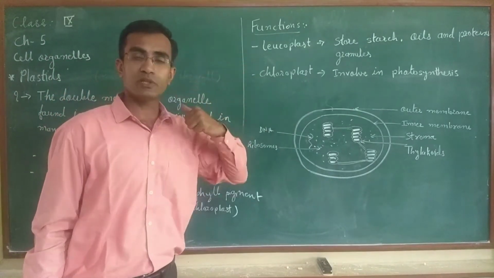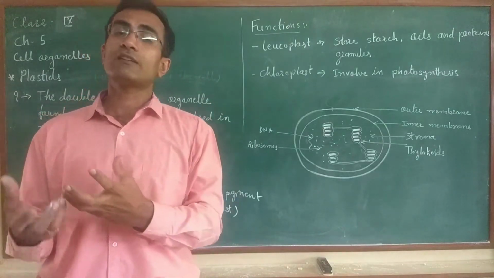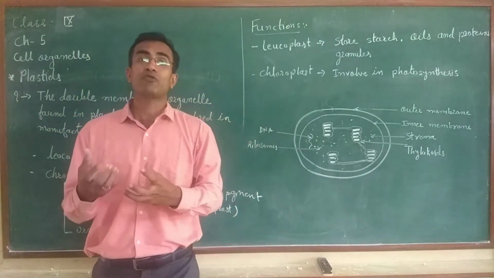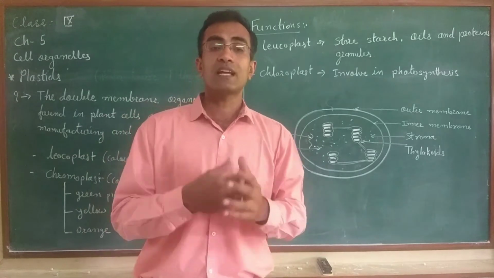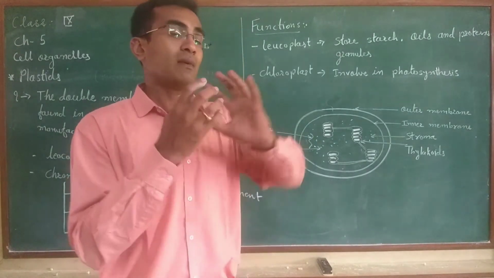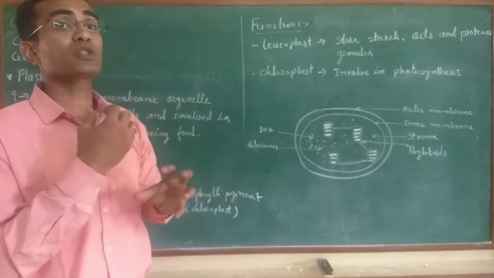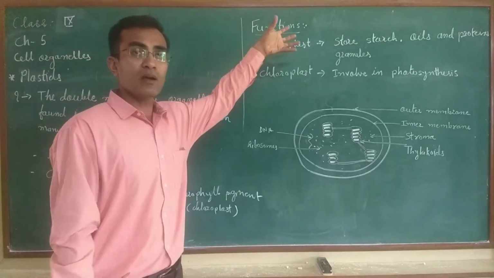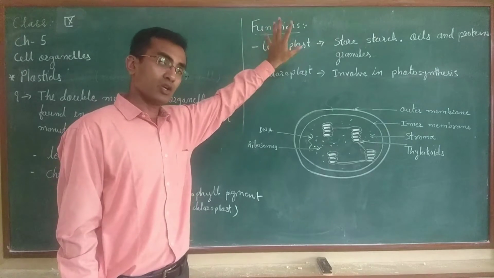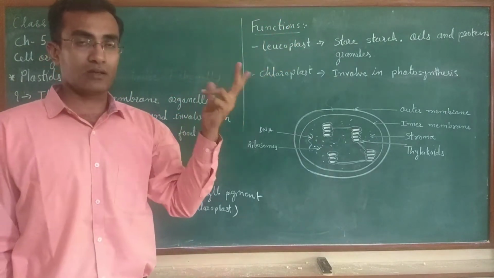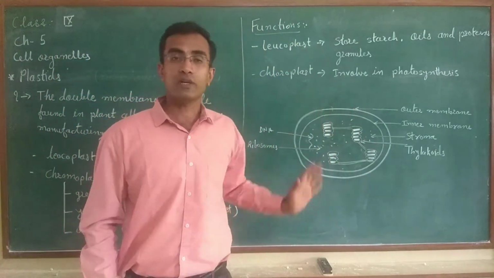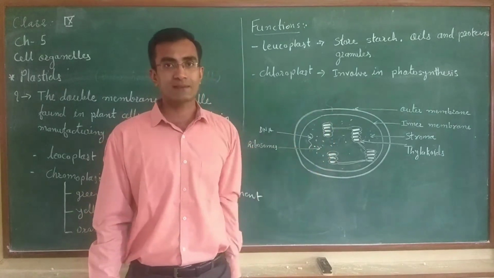Chloroplasts are involved in photosynthesis. As we know, due to photosynthesis, plants manufacture their own food. That food which is manufactured by this one kind of plastid, the chloroplast, will be stored in the second type of plastid, that is the leucoplast. Okay, so hope you understand about the two different functions of these plastids.